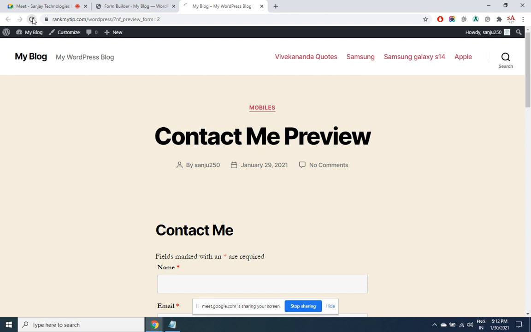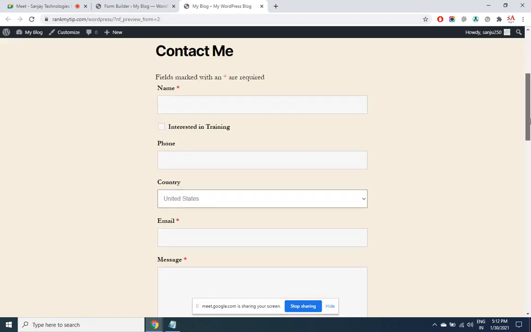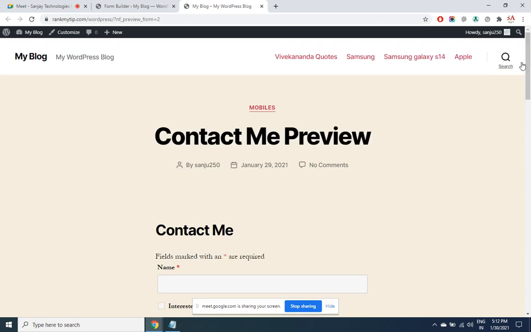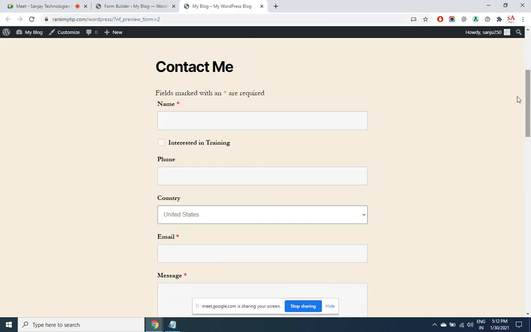Now that I refresh my page, you will be seeing those extra fields. You can even assign this URL in the menu. You can have a menu item as contact us and provide the link to this particular page. Yesterday we have already discussed how to have custom links in the menu. So let me fill this form.